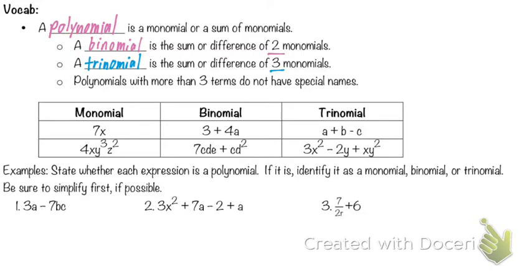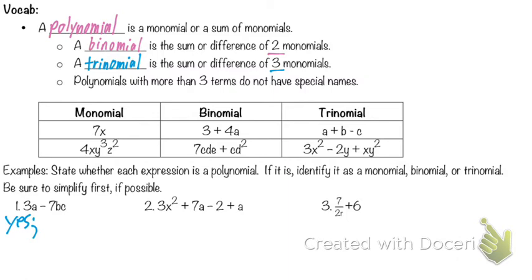3a minus 7bc. So in order to say if it's a polynomial, first of all, we have to ask: is 3a a monomial? Is 7bc a monomial? Okay, so this is a polynomial. If each individual part is a monomial, then it is a polynomial. So we can first say yes, because it says state whether it is a polynomial. Our answer to that is yes, it is.